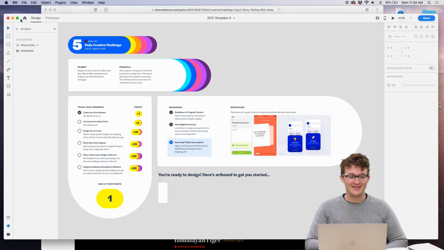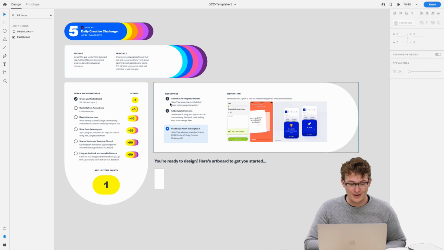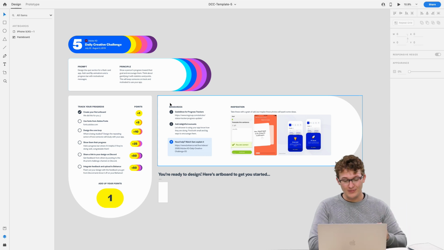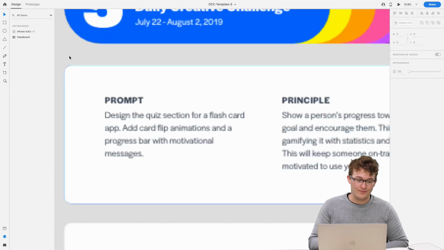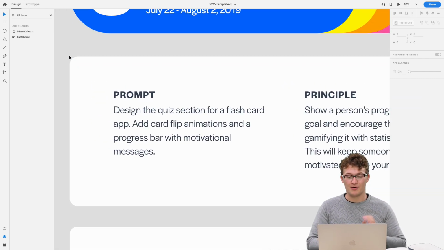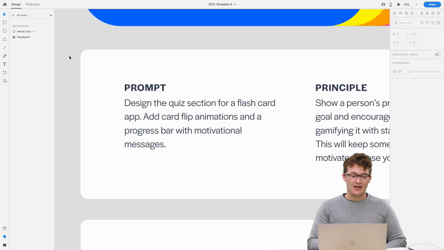Absolutely. Look, this is our starter file, which you can download from that website I just showed you. And this is where we're going to get started. And so up here, like all the other days, we have our prompt and our principle. The prompt is like the straightforward end design that we want. So design the quiz section for a flashcard app, add card flip animations, and a progress bar with motivational messages.